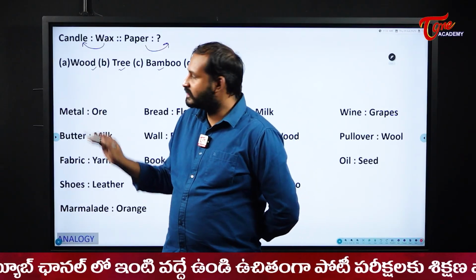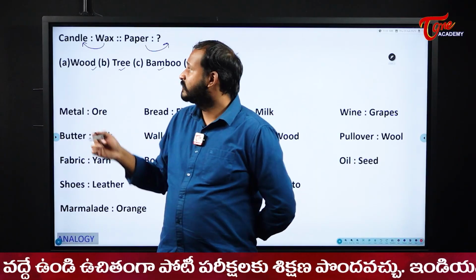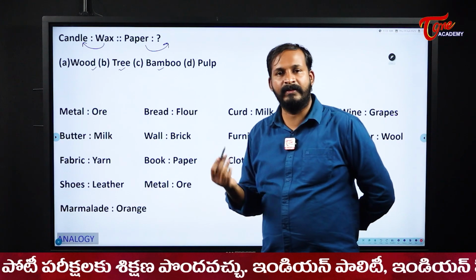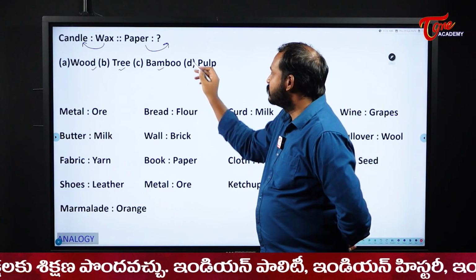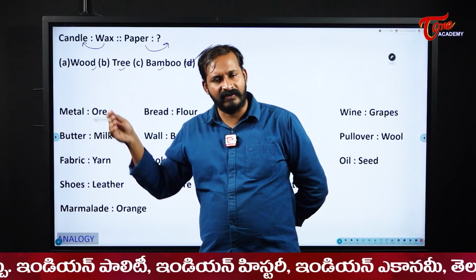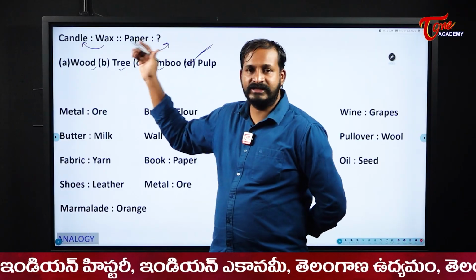So don't think too much. Immediate one, immediate upper layer. Candle is prepared from wax. Similarly, paper will be prepared from what? Pulp. So our answer here becomes pulp. Sir, pulp is once again collected from trees. Yes, that is correct. But here the context is different.